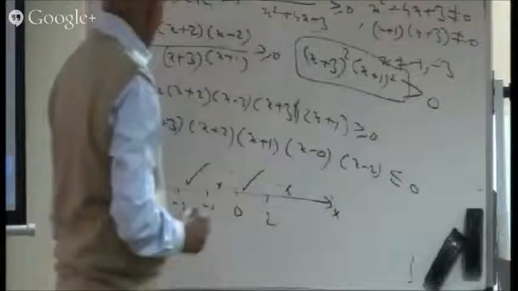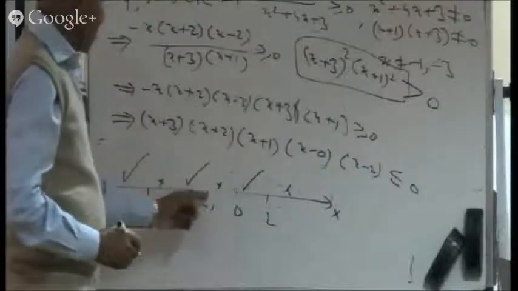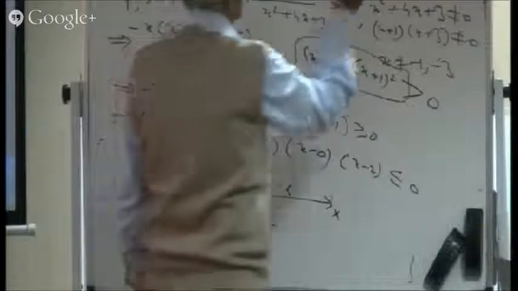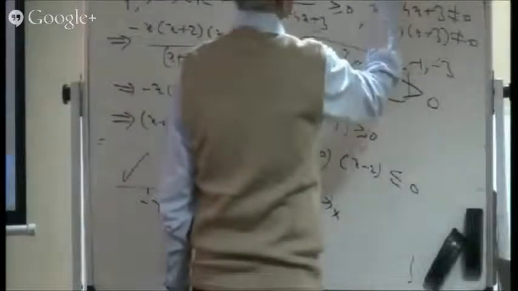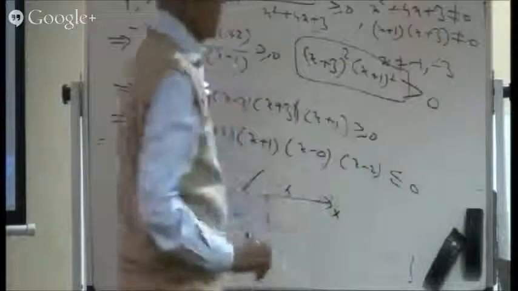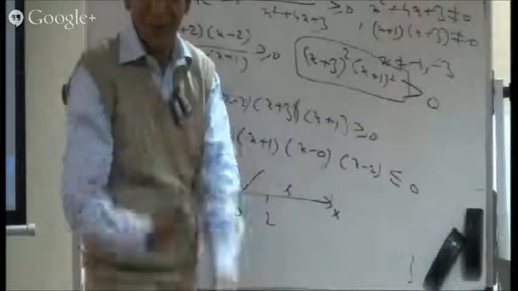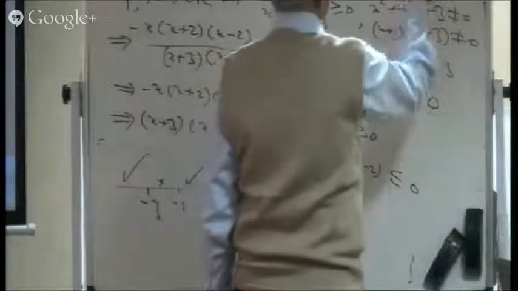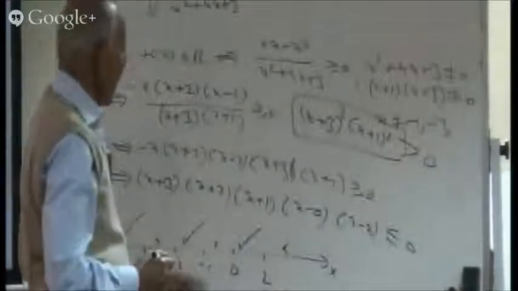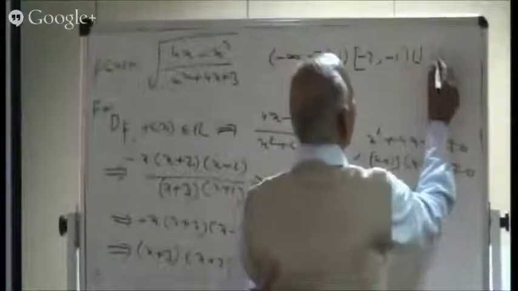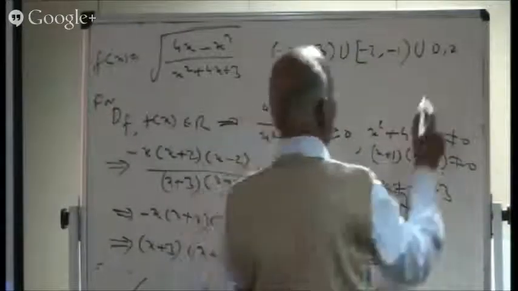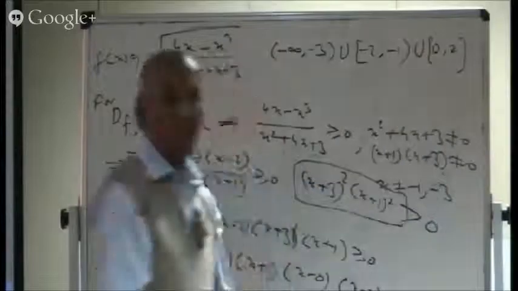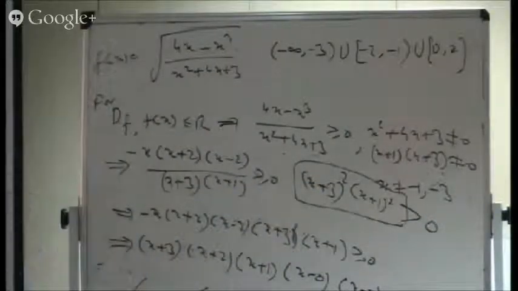Then union. Union is -2 to -1. So here is -2 to -1. -2 closed, -1 open. You are now following that -1 is not to be written here. Then union 0 to 2. 0 to 2. That's all closed? Yes. So here is the domain of this problem. It seemed a very difficult question, but if we do it in a proper manner, then it is not so difficult.